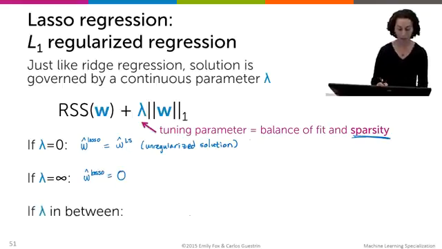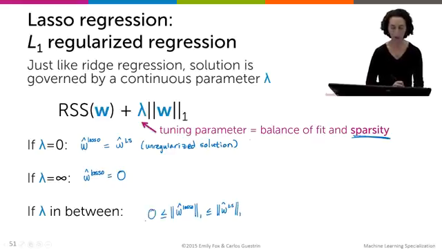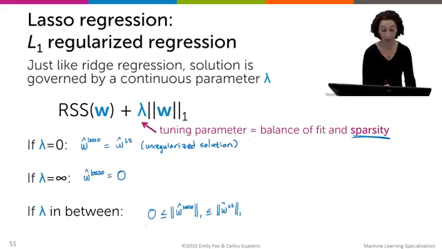And if lambda is in between, the 1 norm of our lasso solution is going to be less than or equal to the 1 norm of our least squares solution, and it's going to be greater than or equal to 0. Here it's just a number once we've taken this norm.